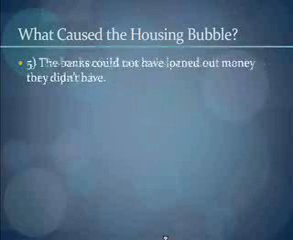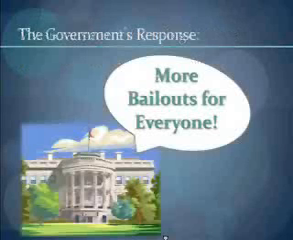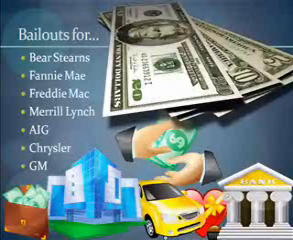Also, we have to look at the obvious fact that the banks couldn't lend out money that didn't exist, and the Federal Reserve is responsible for funding this whole scheme. Also, we have to look at the idea of businesses being too big to fail. This led companies to make bad decisions because they figured the government would be there to bail them out. And well, as we know, that's exactly what happened. There were bailouts for everybody. There were bailouts for Bear Stearns, Fannie Mae and Freddie Mac, and more.